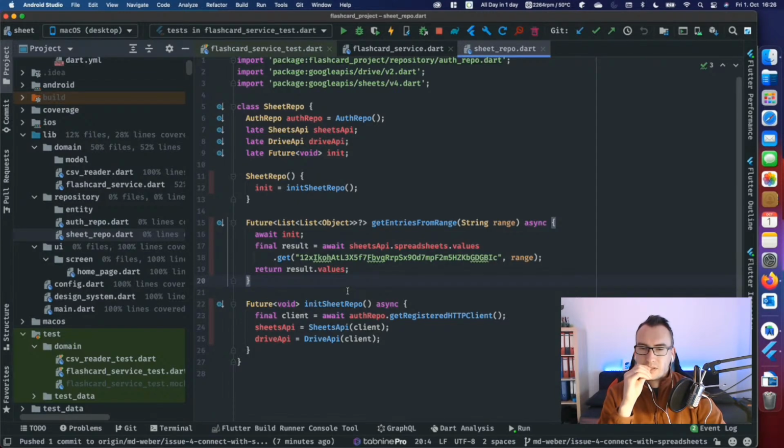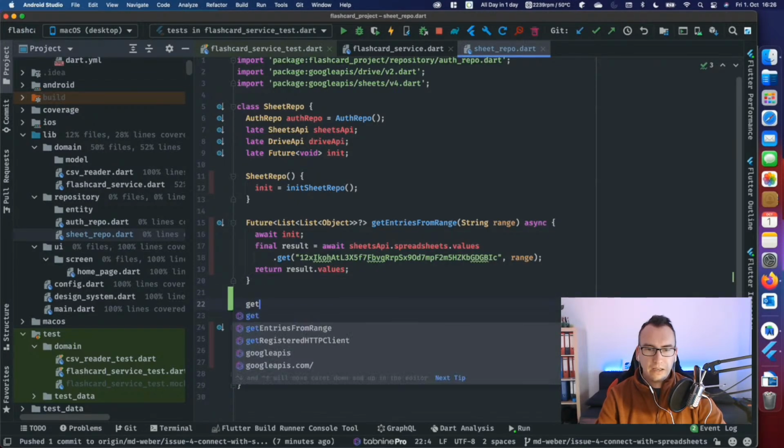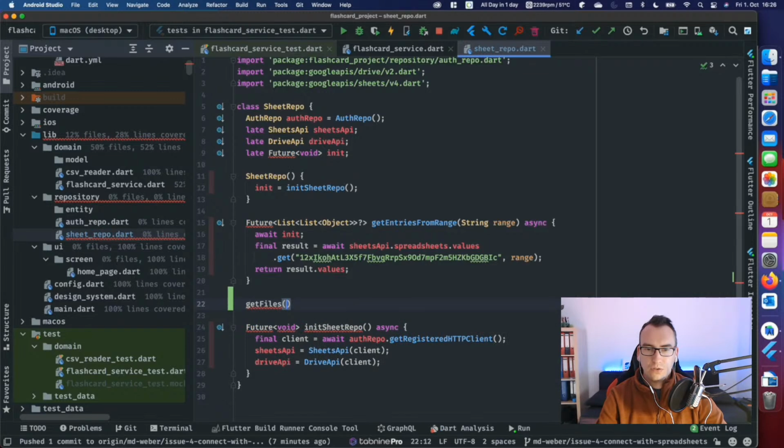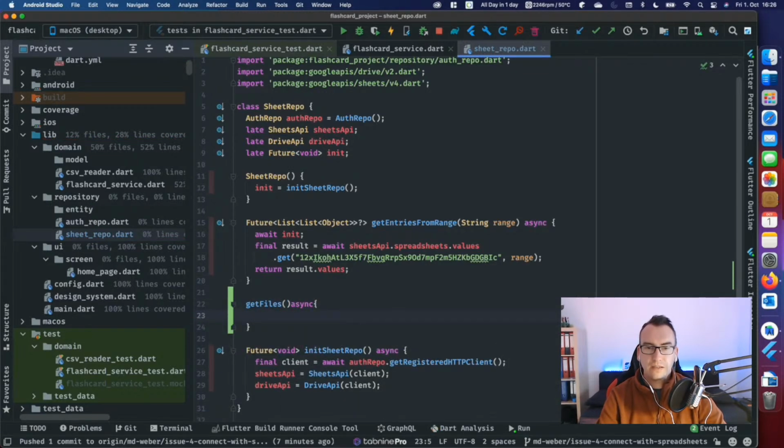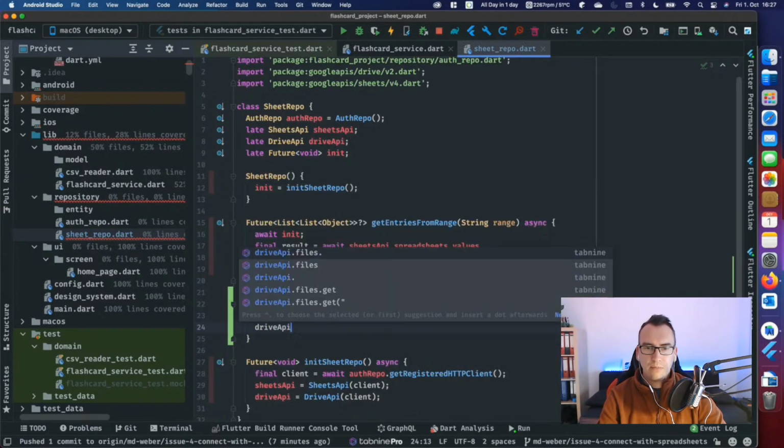Okay, so we have any kind of call like get files that we want to do. We don't have any parameters here, so we don't give anything inside. We need to wait for init, because we don't know if the client is already existent that we need. So final client is going to be impacted in the APIs. And what we can do now is asking the Drive API for anything.